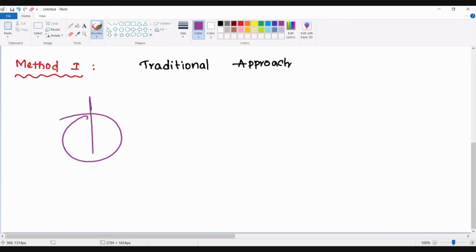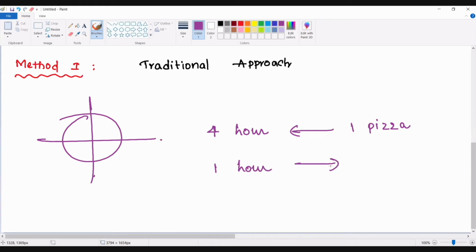You can eat this entire pizza by taking 4 hours of time. Now the question here is, in 1 hour, how much pizza can you eat? We can definitely say, if you are capable of eating the entire pizza in 4 hours, in 1 hour you can eat 1/4 of the pizza. Are you clear?